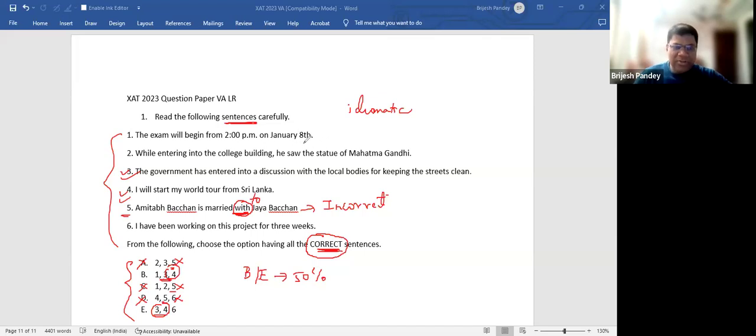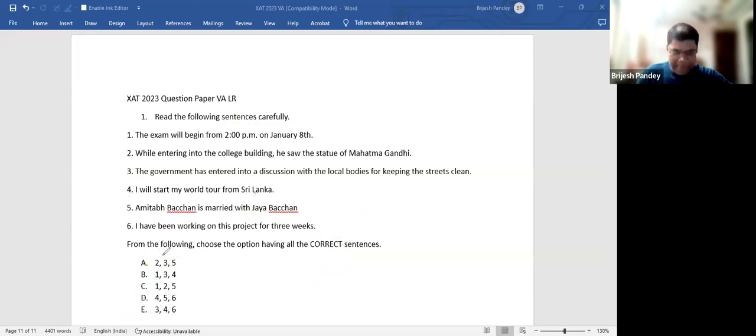on January 8th. I have been working on this project for 3 weeks. Now, both of these sentences, if you look carefully, have something inappropriate in them. I have been working on this project for 3 weeks. So many people think that it should be since 3 weeks, because since means that you have been working and you are still continuing to work. For, on the other hand, says that there is a fixed time duration. So I have been working on this project. So it should be like this.